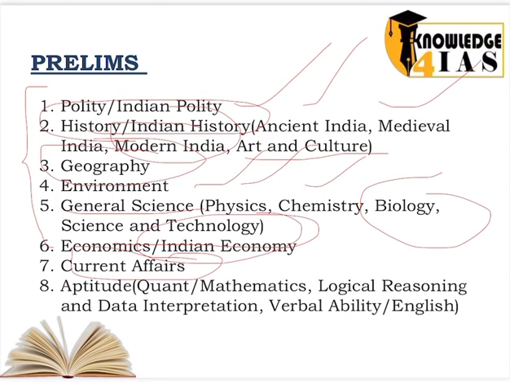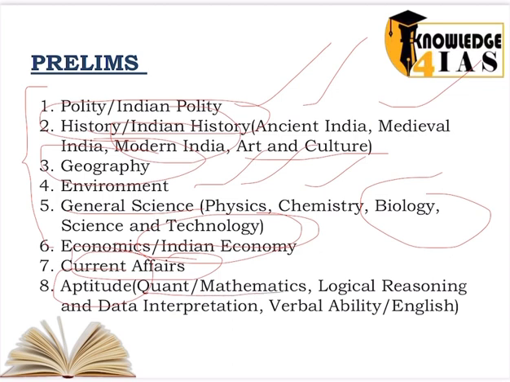Now let us focus on paper 2 of the prelims examination, that is called aptitude. I hope you must know the meaning of aptitude. Aptitude is a very different paper. I told you in the last video that in the prelims examination, paper 2, that is CSAT, Civil Services Aptitude Test, is only qualifying in nature. You just need to cross the hurdle of 33%. Now let us see the syllabus of aptitude. So here we have quant, that is mathematics.